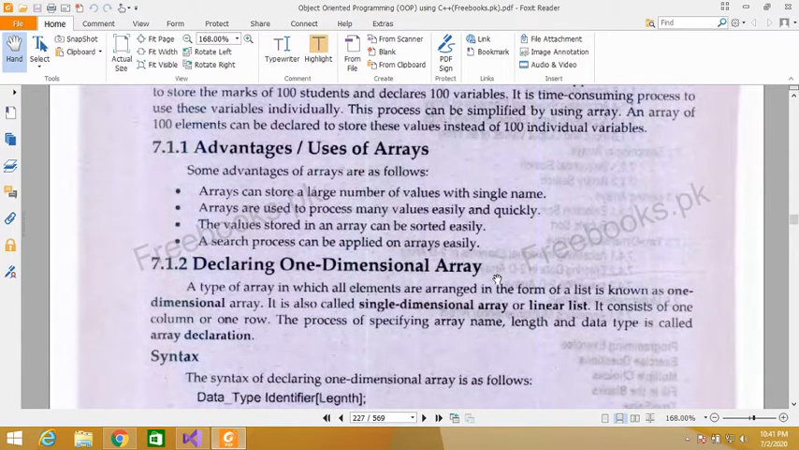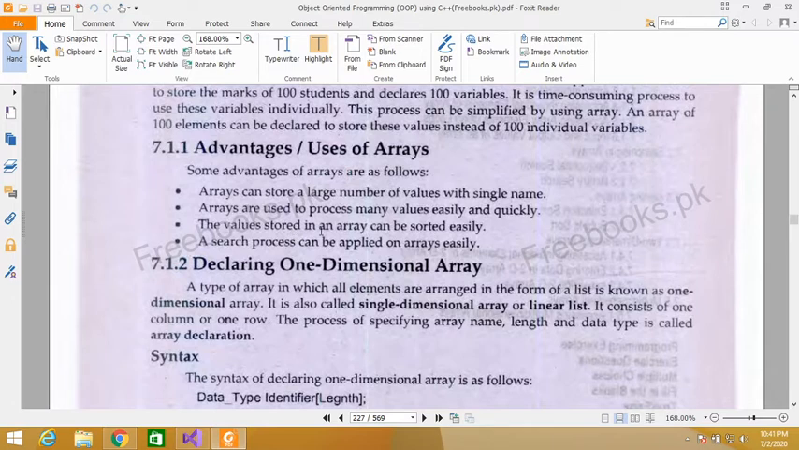So what are the advantages of using arrays? Arrays can store a large number of values with a single name. An array can be used to store a large number of values with a single name. Arrays are used to process many values easily and quickly.